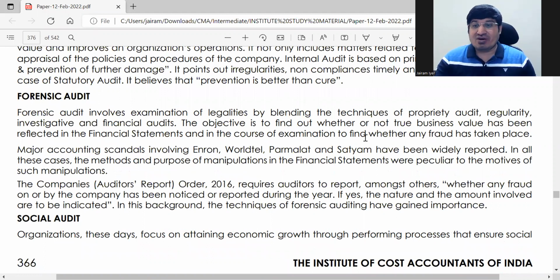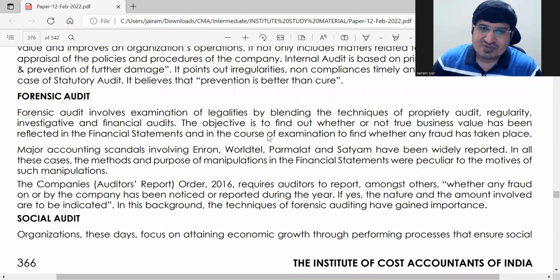You just try to find out if you know that there is some fraud which is going on there. You try to highlight your activities towards that to find that out. Okay, ठीक है.